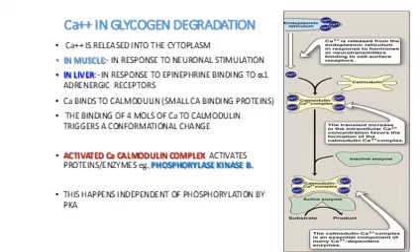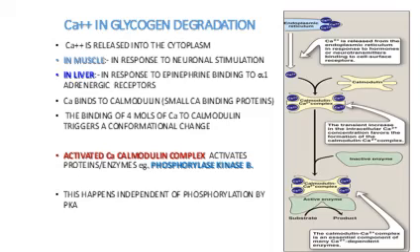Calcium is released into the cytoplasm in muscle in response to neuronal stimulation, and in liver in response to epinephrine binding to alpha-1 adrenergic receptors. Once calcium is released from the endoplasmic reticulum, it binds to calmodulin, which is a small calcium binding protein.